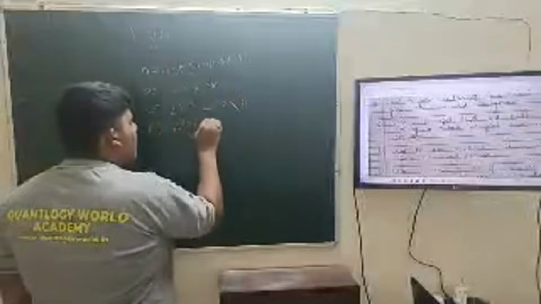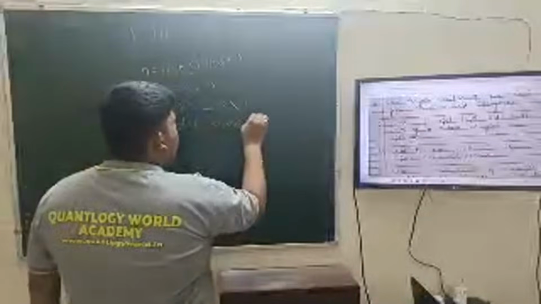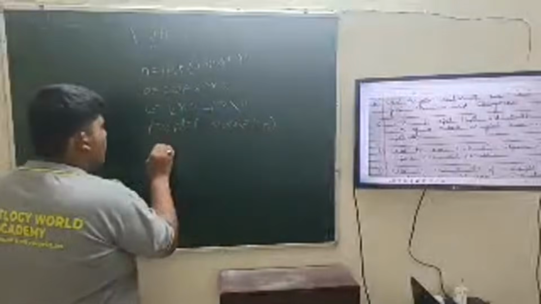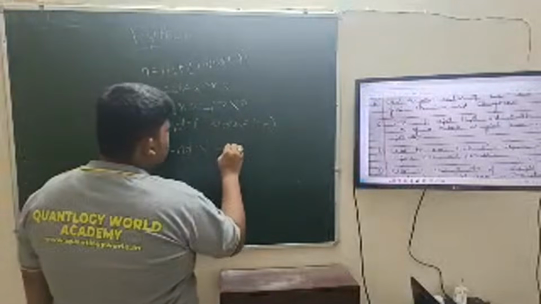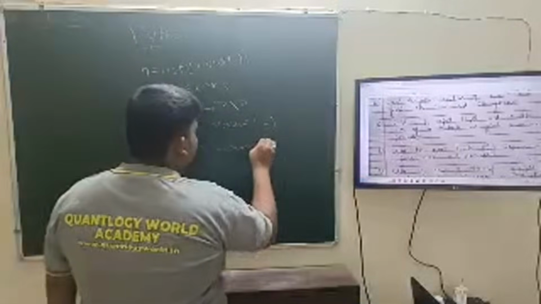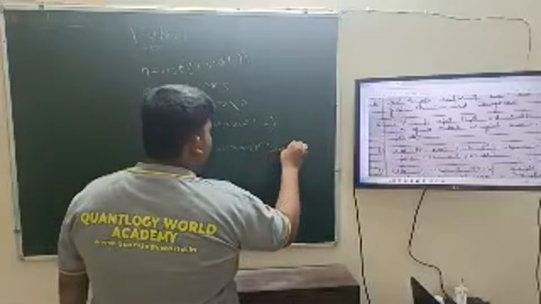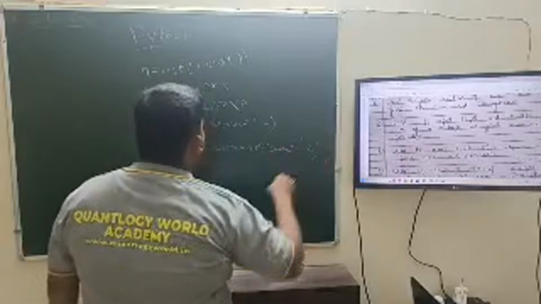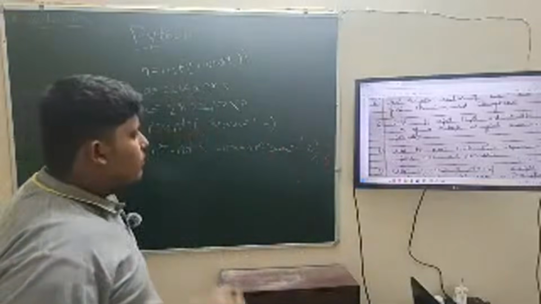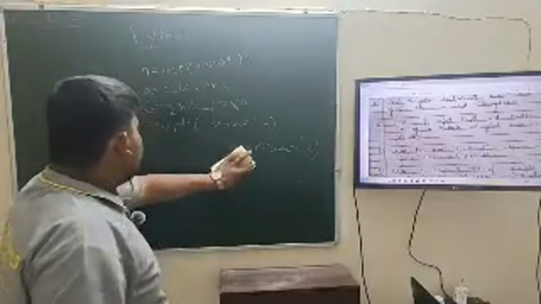Print area is a, and print circumference is b, not b, c. So the fifth program is also completed.